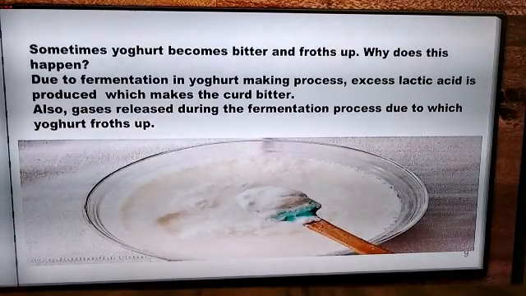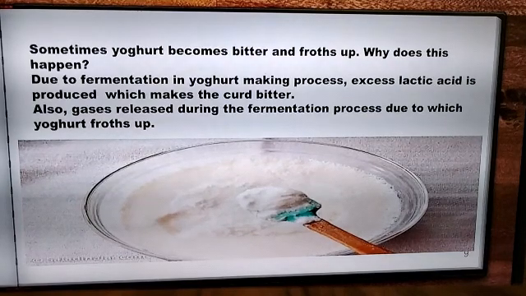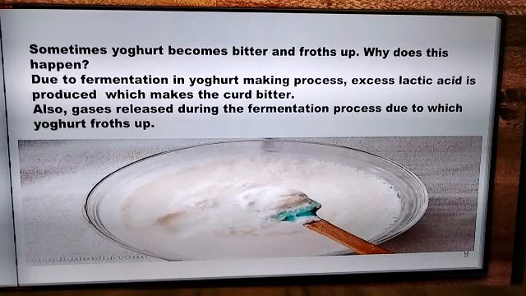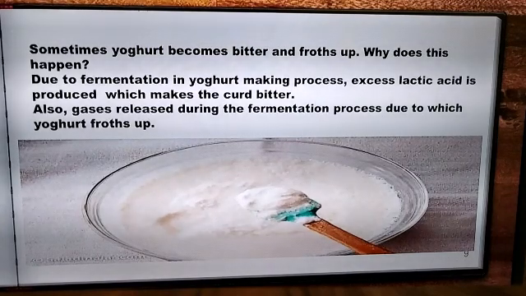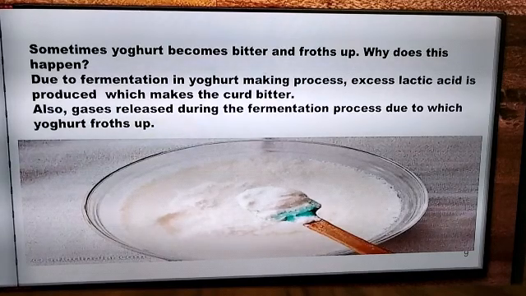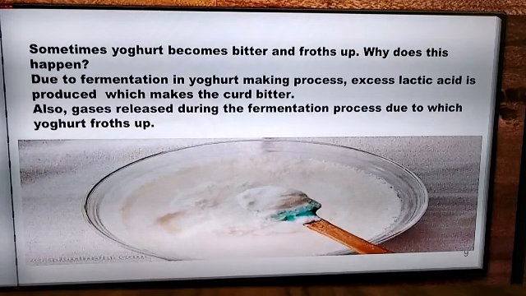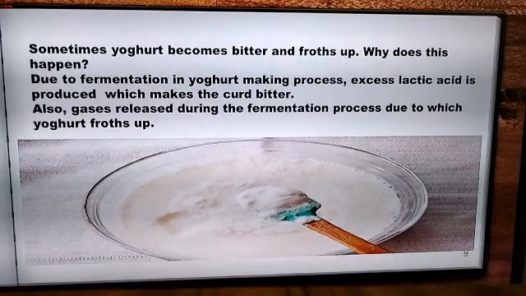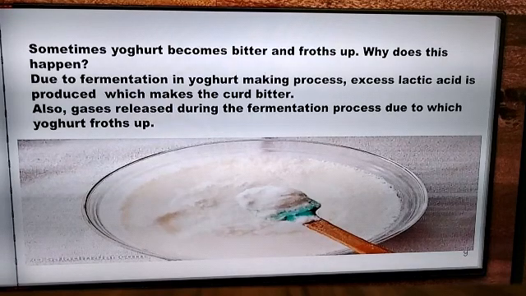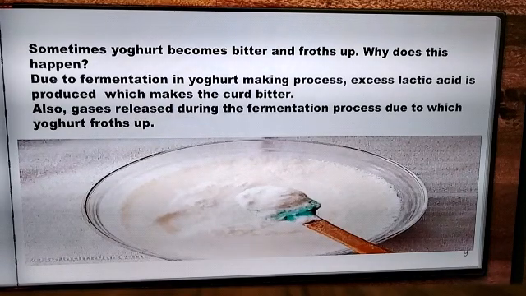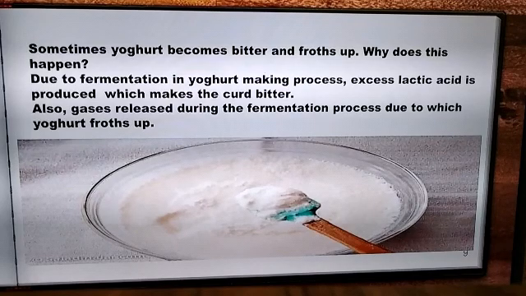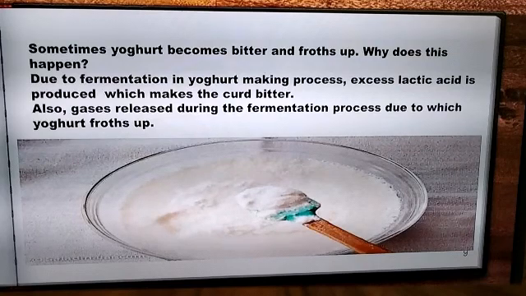Sometimes you must have seen that yogurt becomes bitter, slimy and froths up, यानी झाग प्रोड्यूस होता है, कड़वा बन जाता है. So why does this happen? तो when milk is fermented then it becomes curd. लेकिन जब हम फर्मेंटेशन के लिए ज्यादा देर रख देते हैं मिल्क को तो ओवर फर्मेंटेशन के वजह से एक्सेस लैक्टिक एसिड इज प्रोड्यूस्ड in the curd and that makes the curd bitter. Also, gases are released during the fermentation process because of which the curd or the yogurt froths up.